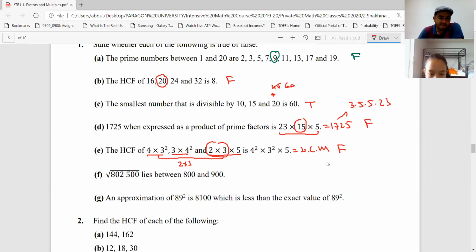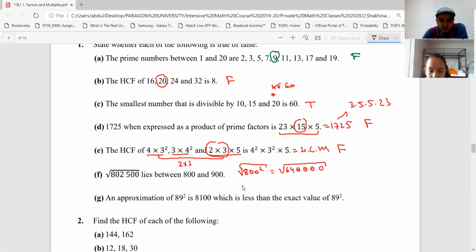F. The square root of 8. How do you compare this, Shahina, to do this one? It says that this number lies between these numbers. So let's check this. What is 800? Square root of 800 squared is equal to 8 squared, 64, 100 squared, 1, 2, 3, 4.